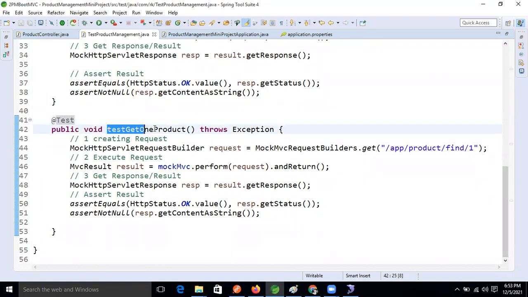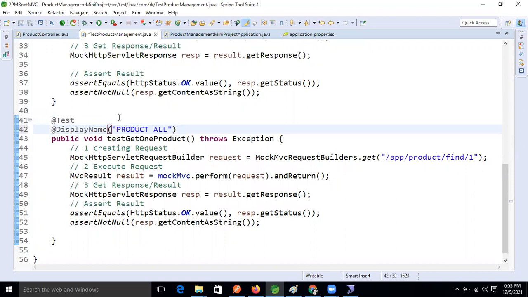And this one is what? This one is the test get one method, right? So let's give here also get one product, product one, right? Fine. Okay, guys.